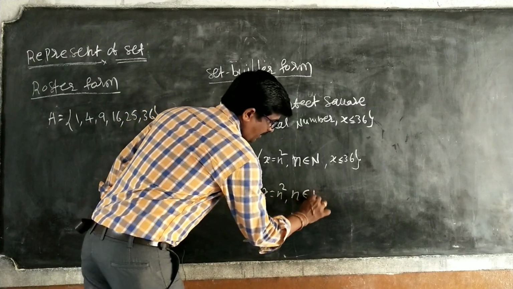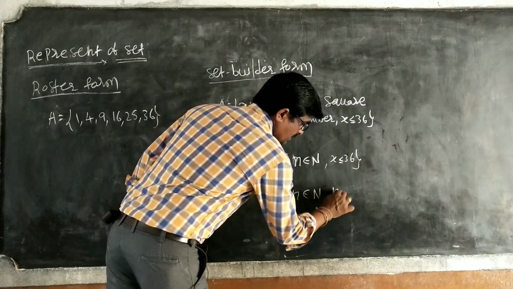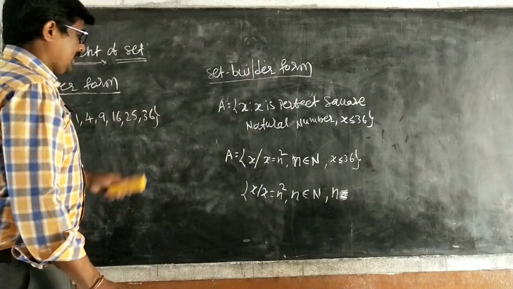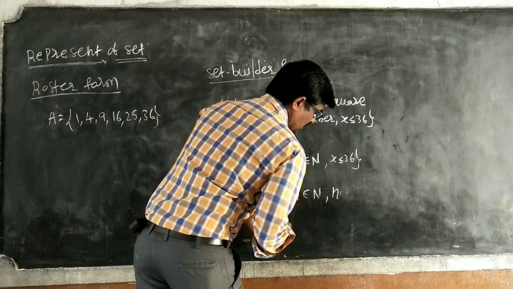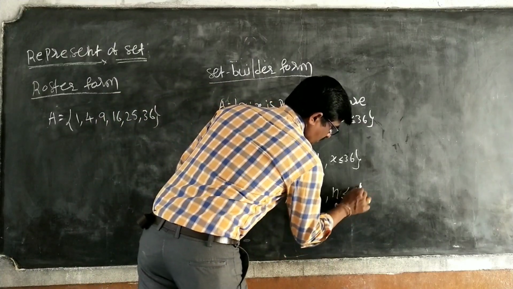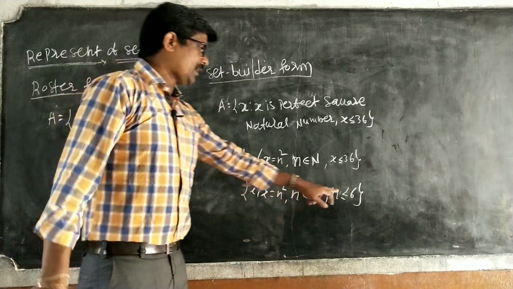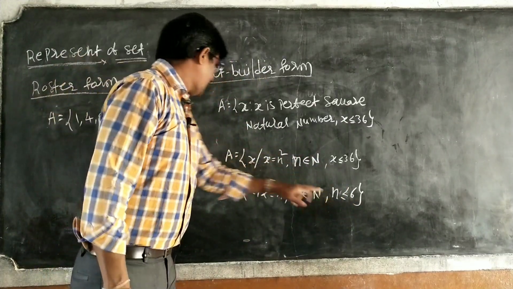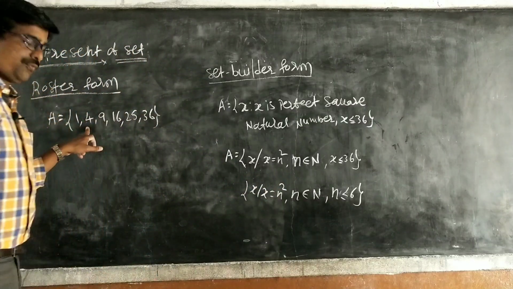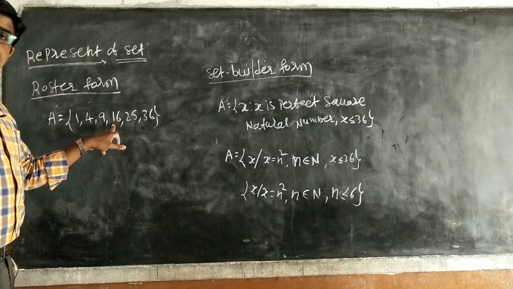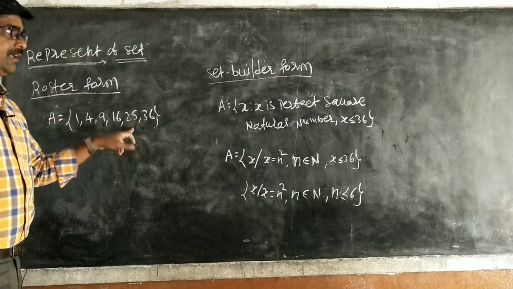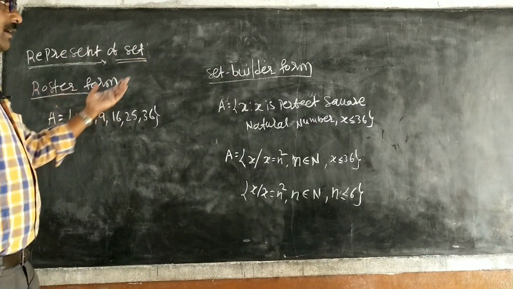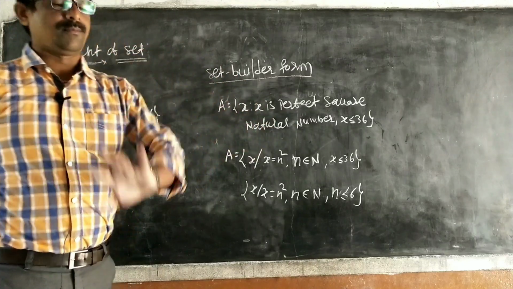For your understanding I am writing individually: comma, small n is less than or equal to 6. Both are same. Less than or equal to 6 means if I take n equal to 6, 36. N equal to 1, 1 only. 2, 4, 3, 9, 4, 16, 5, 25. This is the representation of sets, roster form and set builder form. Okay.